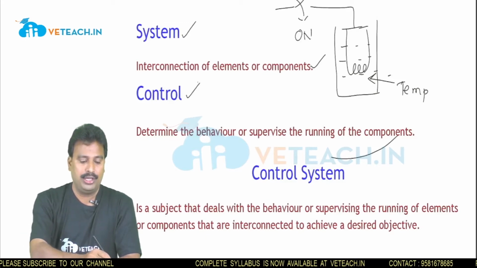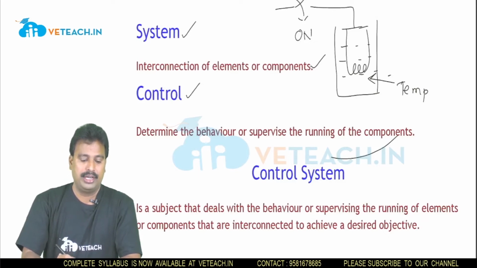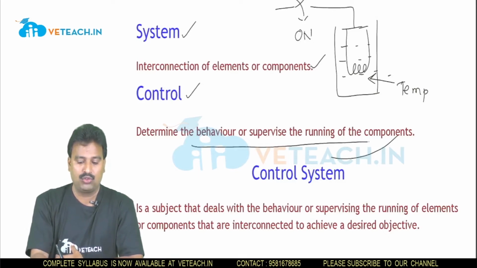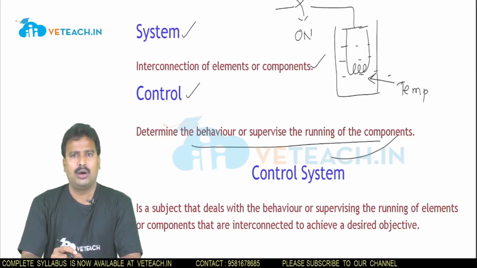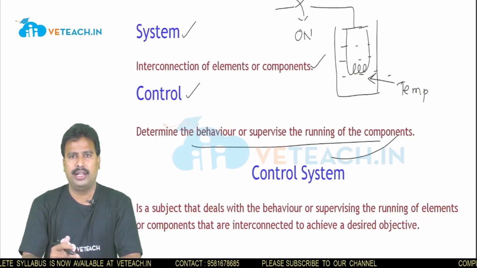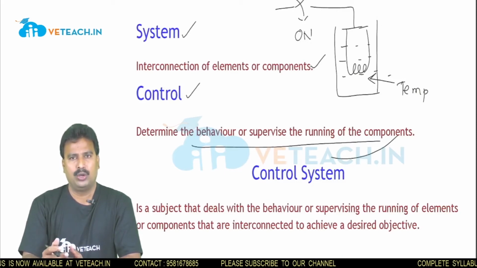Now we see what is meant by control. Control means determining the behavior or supervising the running of the components. That means how these components are running and its determination is known as control.